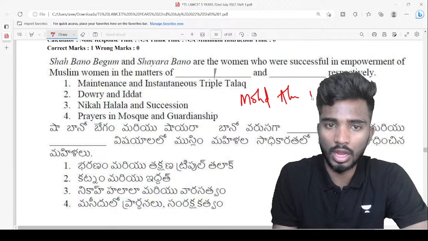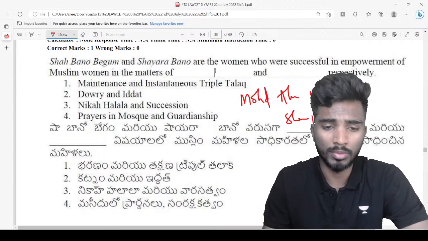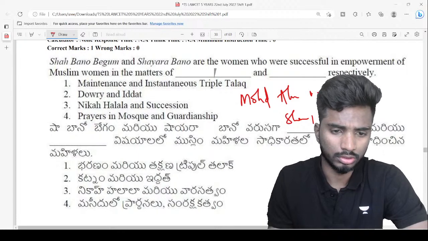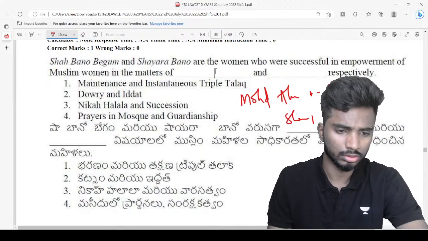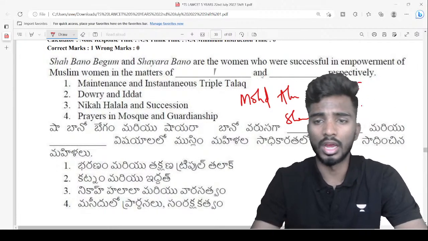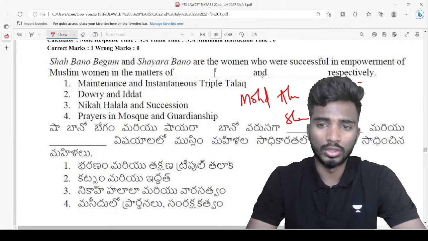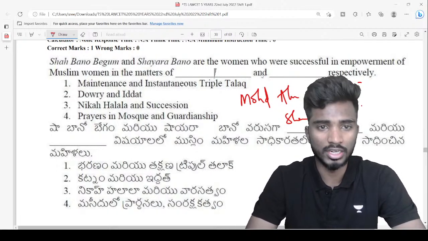There is a case, Muhammad Ahmad Khan versus Shah Banu Begum, and Shaira Banu versus Union of India. Let me just write it down. In Muhammad Ahmad Khan versus Shah Banu Begum, the case was that Muslim women are entitled to maintenance from the husband. So that is Shah Banu.